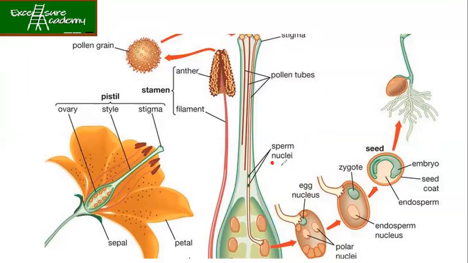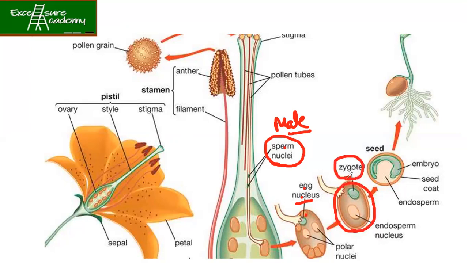Or maybe you can just remember the word nuclei. So they are the male part. Then they fuse with the female part. Female part means egg nucleus. Over here it is pollen, and over here it is the egg or the ovule. So they combine together, and on combining, they form the zygote.